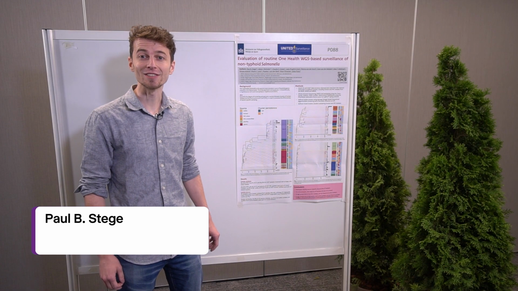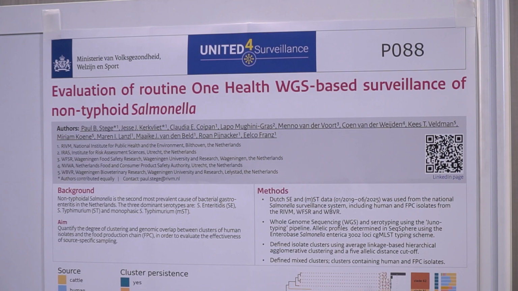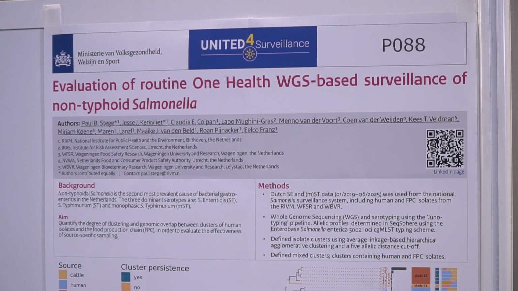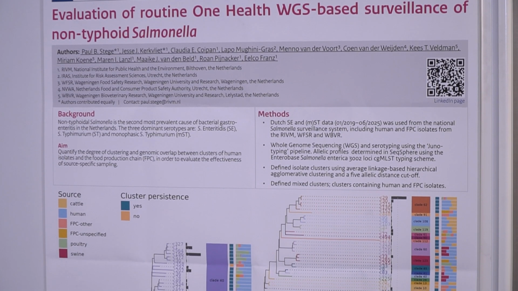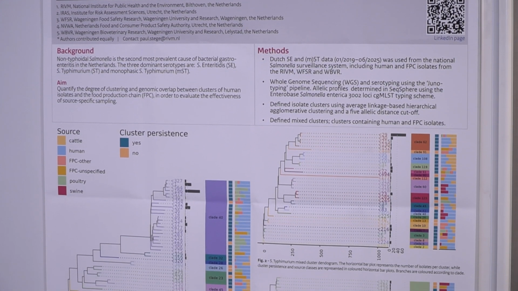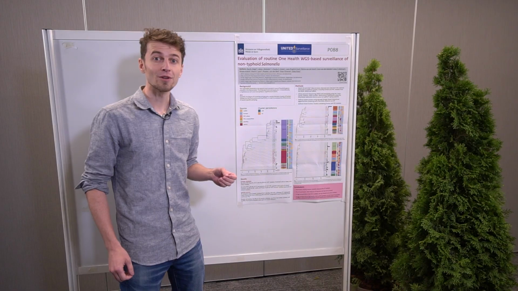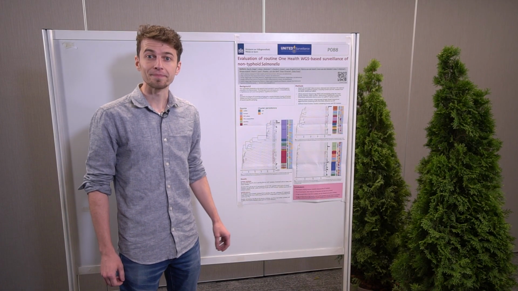Non-typhoidal Salmonella is the second most prevalent cause of bacterial gastroenteritis in the Netherlands. The three most dominant serovars are Salmonella enteritidis, Typhimurium and monophasic Typhimurium. And what we did here is to evaluate routine One Health whole genome-based surveillance of non-typhoid Salmonella.